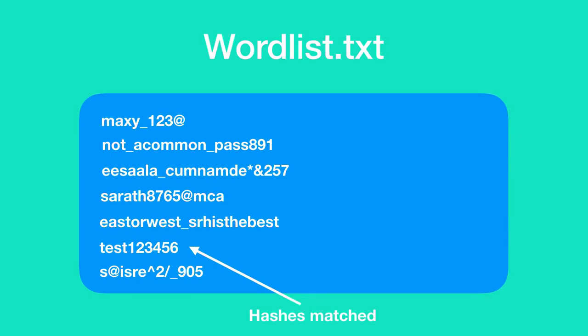We now have the plain text of the hashed password. Now this attack can be target specific as well, which means you can actually create your own word list targeting a specific individual, provided that you know some basic details about him and assuming that he used his basic details to frame his password. This attack can be a success or a failure based on the quality of the word list that you are using.